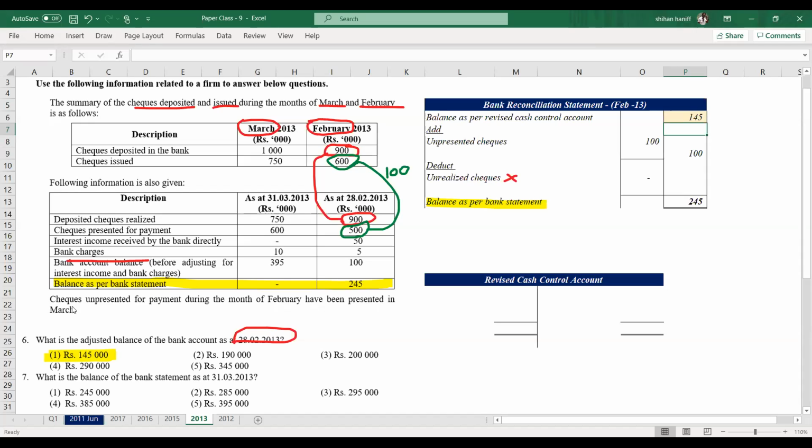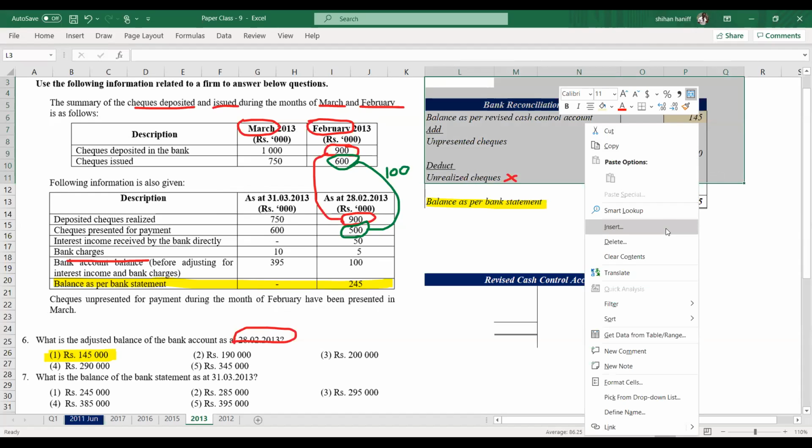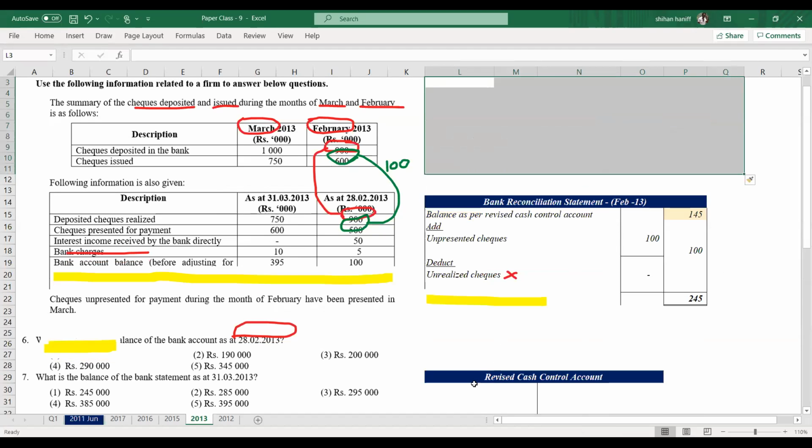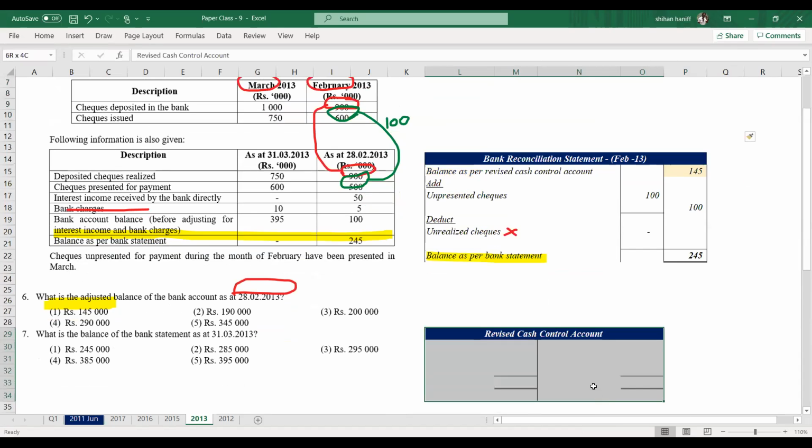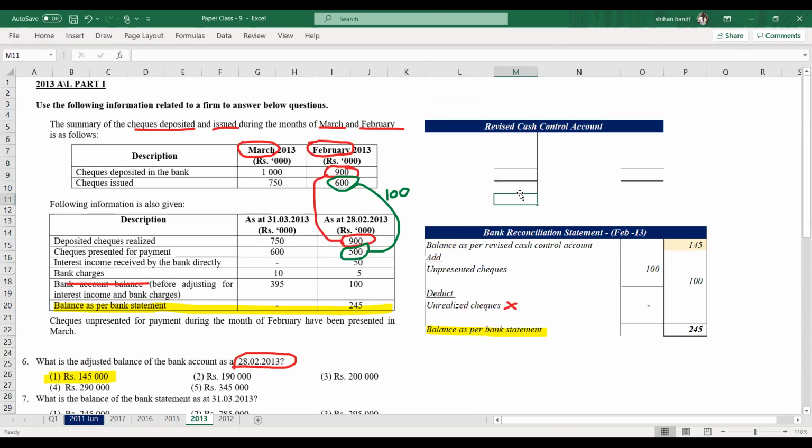Right. So if I want to further explain the top part, let's say we want to do the cash control account and take this. This has 145, which is the closing balance.